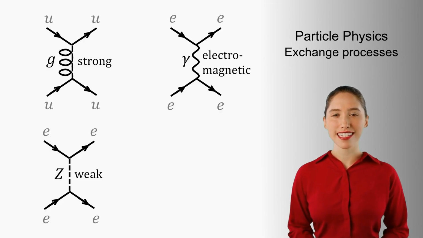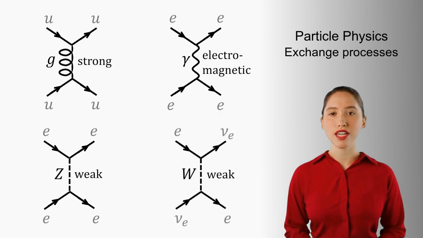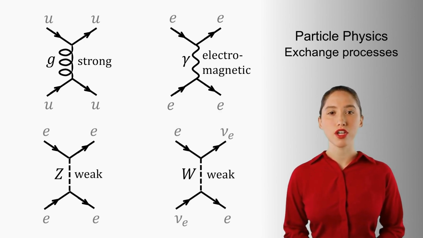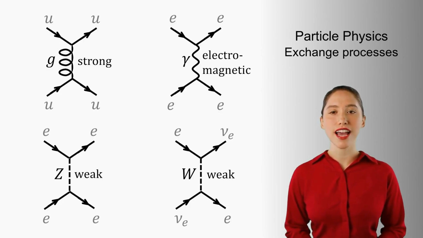Finally, consider scattering between an electron and an electron neutrino. They exchange a W boson of the charged weak interaction, turning the electron into an electron neutrino and the incoming electron neutrino into an electron.